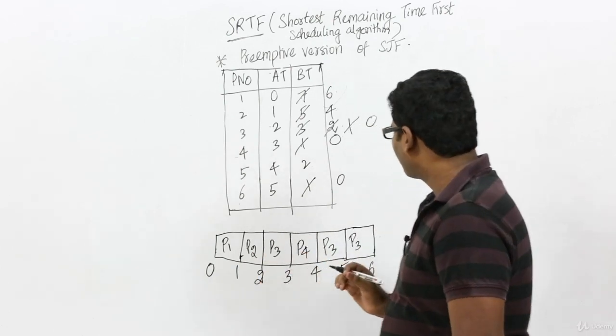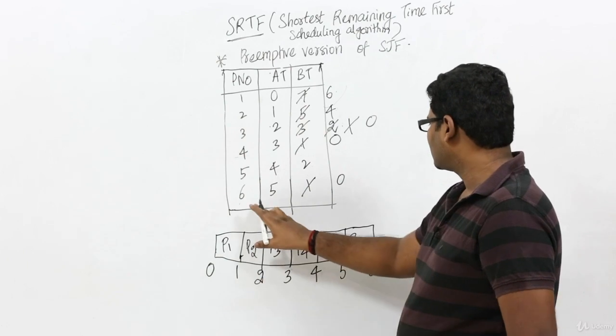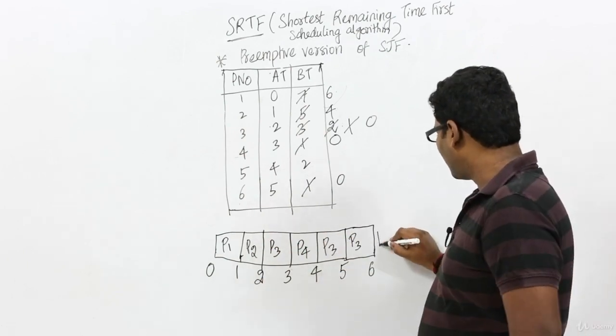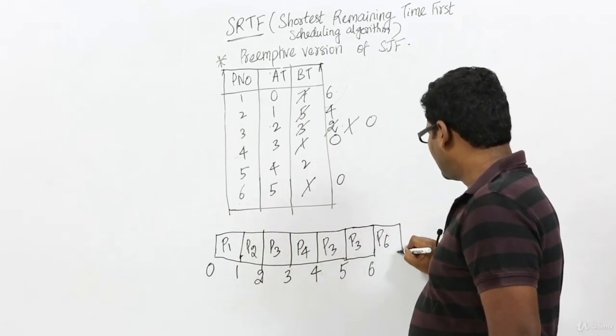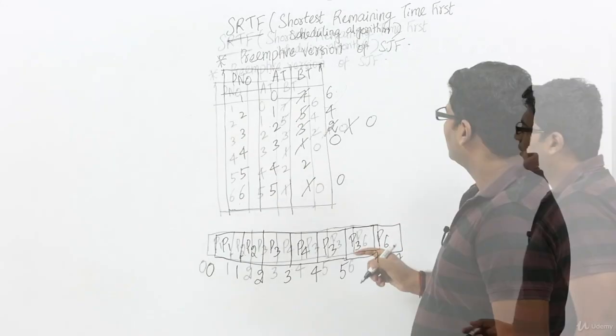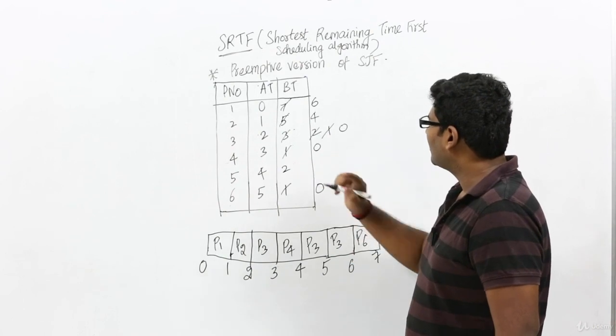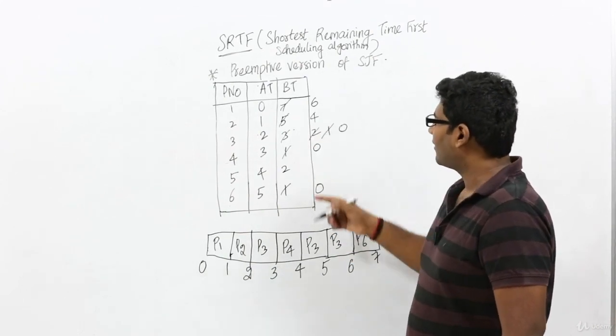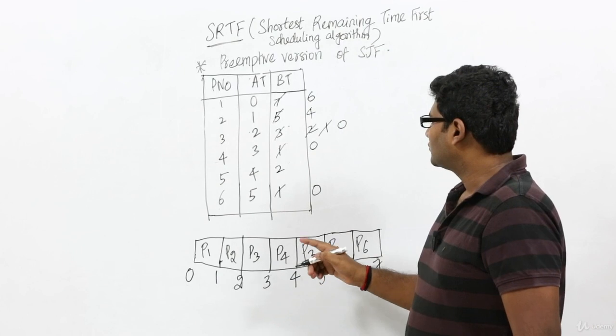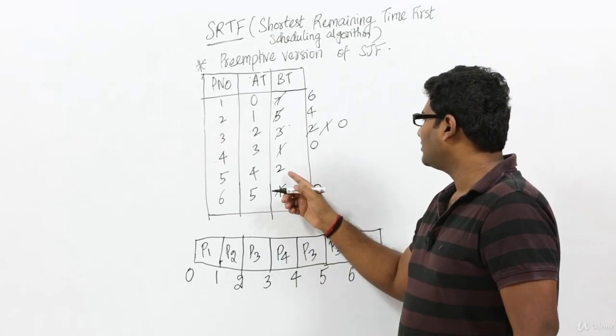Fine. Now let us assume we have started with process P6 and it has executed for one time unit. So now among processes P1, P2 and P5, the process with the highest priority is process P5. So P5 will be scheduled by the scheduler.